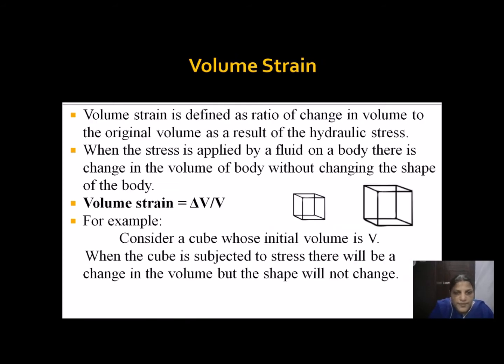The third type is volume strain. Volume strain occurs because of the application of volume stress, or hydraulic stress. The example we have taken is a cube, which is also an isotropic material. The very same formula we can apply here also. Change in volume by original volume is the formula. So volume strain equals delta V divided by capital V.